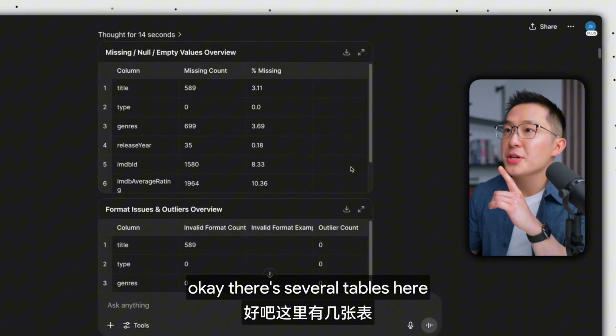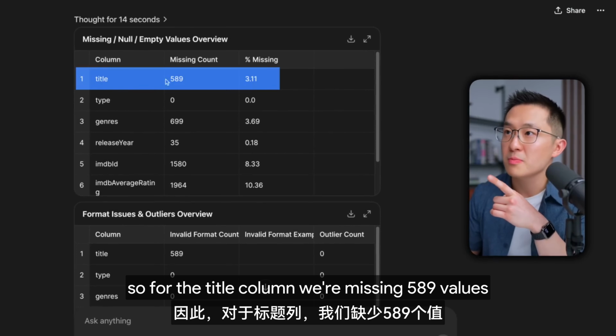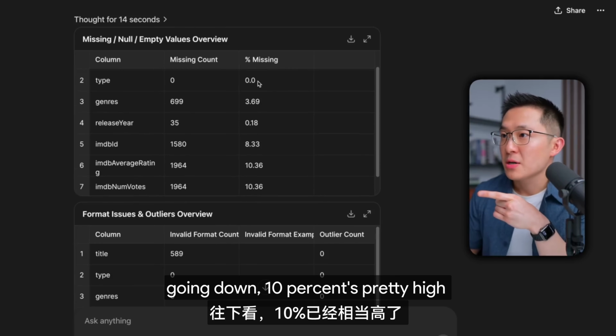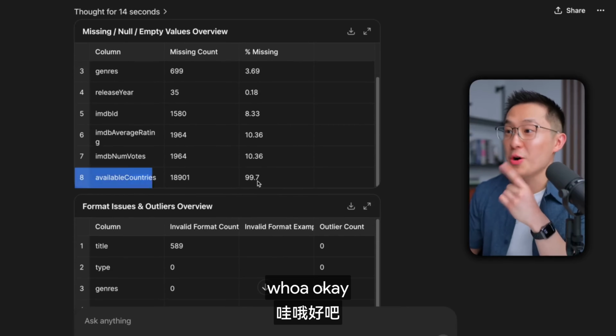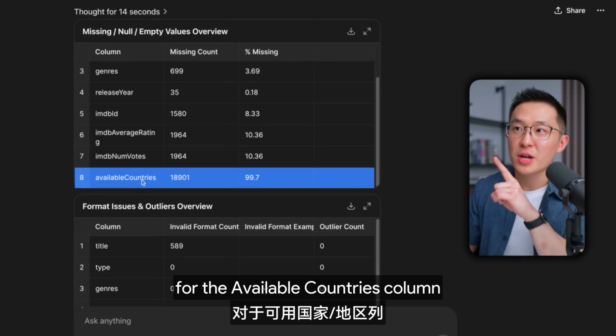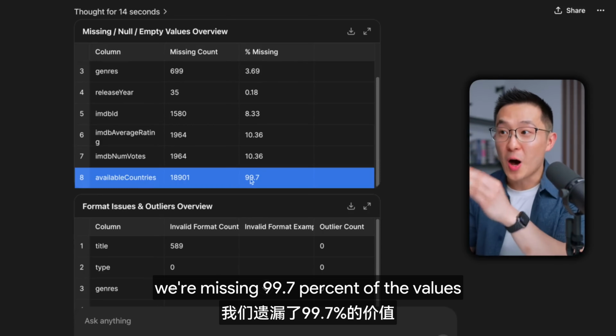Okay, there's several tables here. This first one tells us how many values are missing from each column. So for the title column, we're missing 589 values, representing 3.1%. Going down, 10% is pretty high. Whoa, okay, 99.7. This number tells us that for the available countries column, we're missing 99.7% of the values.